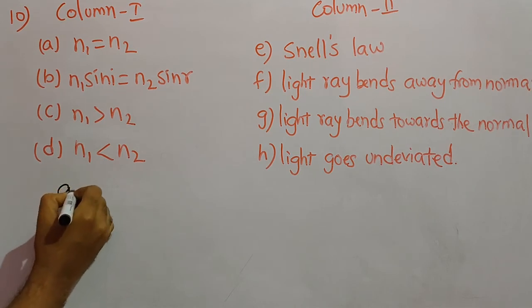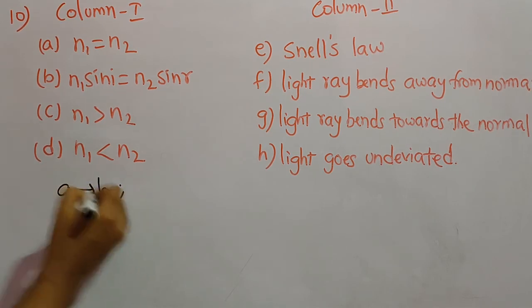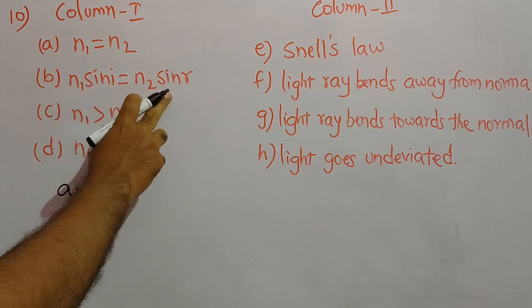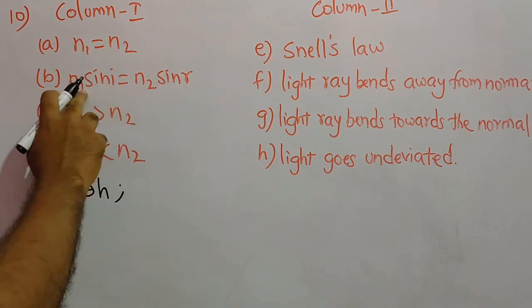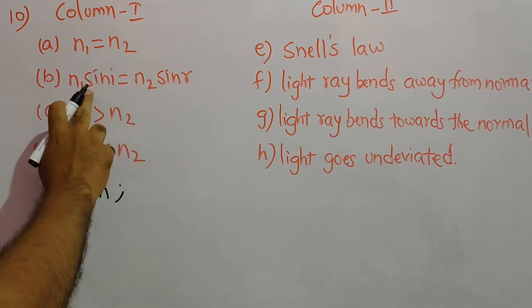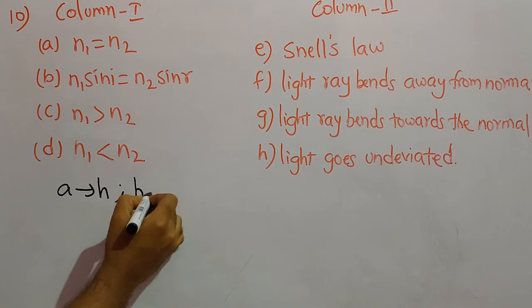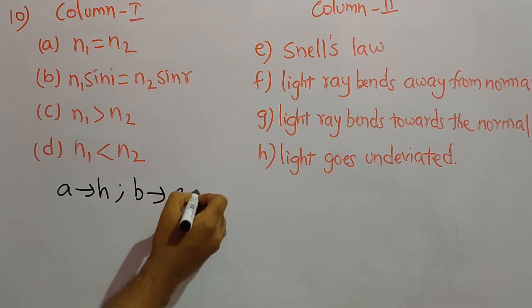So for A we can match H. Now for B, n1 sin I is equal to n2 sin R. By seeing this we can clearly understand that this is nothing but Snell's law. So for B we can match E.